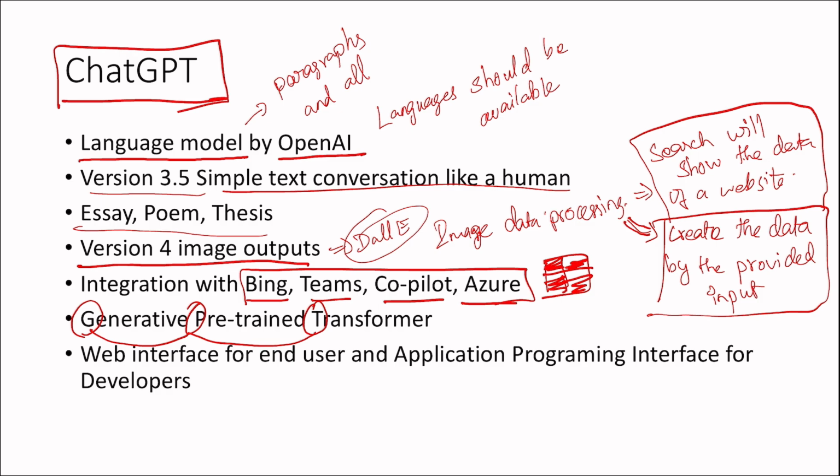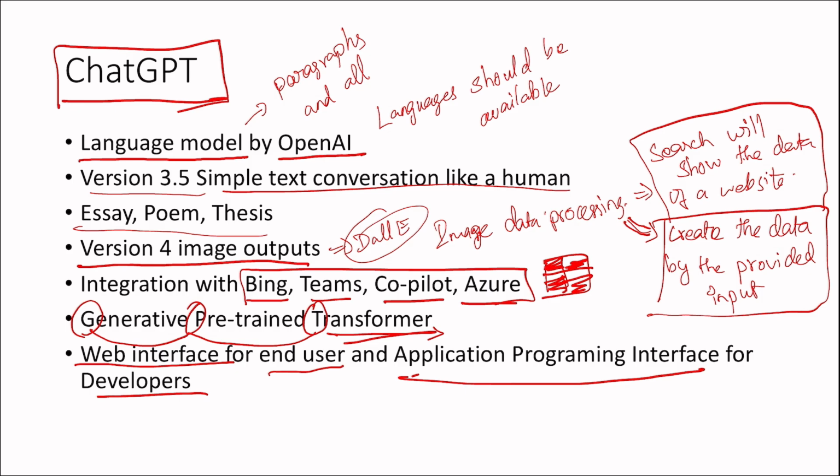Generative pre-trained transformer. So what is a transformer? I will tell this later. ChatGPT gives a web interface for users like us, and an API, application programming interface, for developers. So these are all about ChatGPT. Why am I mentioning ChatGPT? Because this is one of the best AIs.